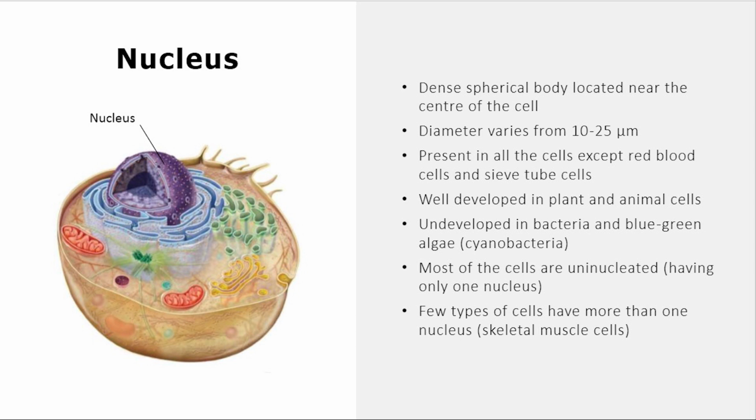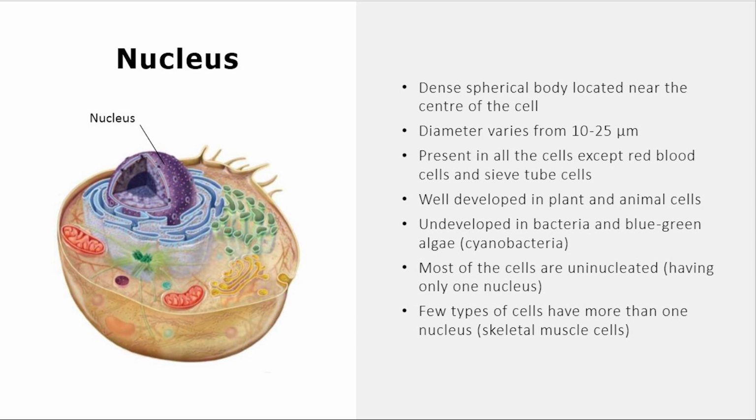Nucleus is a dense spherical body located near the center of the cell. Its diameter varies from 10 to 25 micrometers. It is present in all the cells except mature red blood cells in case of animals and sieve tube cells in case of plants. Well developed in plant and animal cells, but underdeveloped in bacteria and blue-green algae or cyanobacteria.